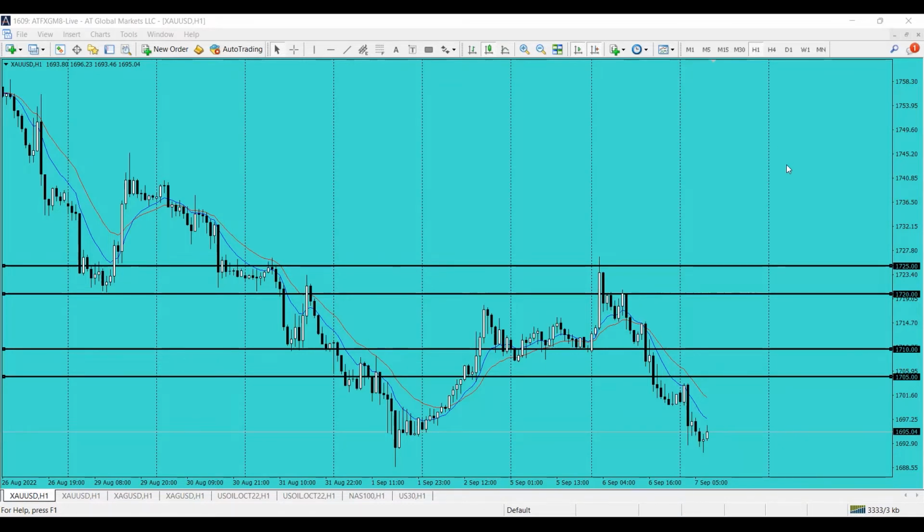As of the moment, the price of gold is traded around 1695, and the levels that I gave you yesterday were 1720 and of course 1710. Those are the levels that we need to pay attention to. As I've said, if the price of gold is traded beyond 1720, then we can further target 1725. But on the 1710, if the price goes lower than 1710, then we might target 1705.